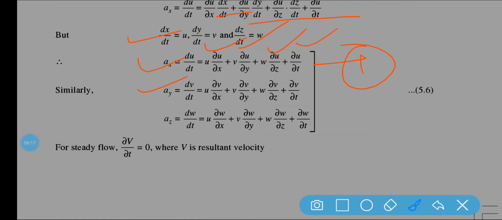Now in the case of ay, what can we write? The same process: just instead of u you have to put v, nothing else, and all the other parameters will be the same.